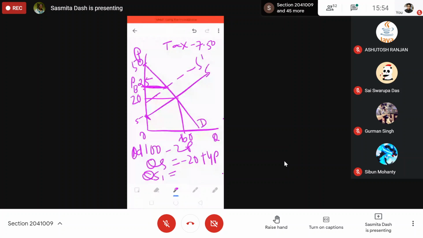If PB is 25, and we draw a line to the x-axis, you will get the quantity. What will be the new quantity now? In the demand equation, put this price 25, and you will get the required Q. Quantity will be 50. So where it touches the supply curve, that is the price PS.